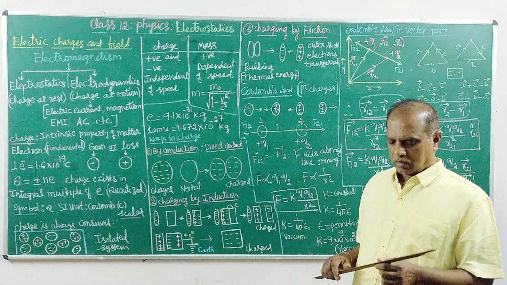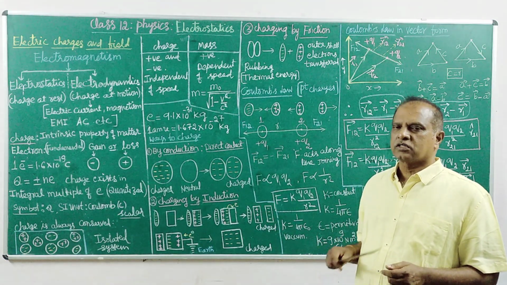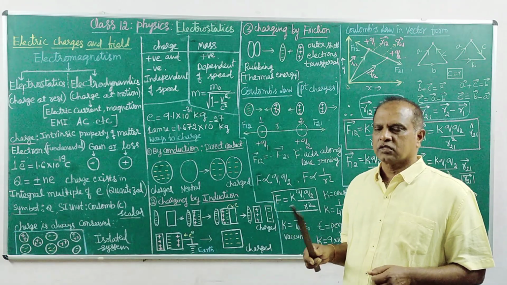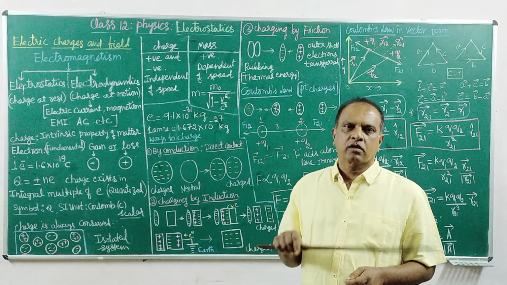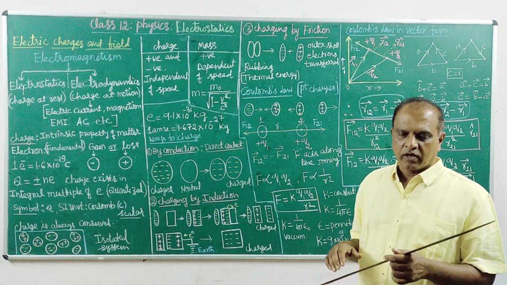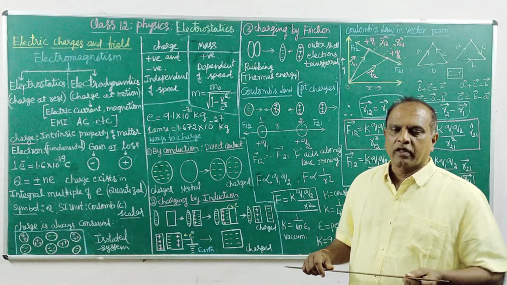What is the composition of an atom? The central nucleus carries positive charge because it contains protons and neutrons, and electrons surround the nucleus. Electrons carry negative charge.